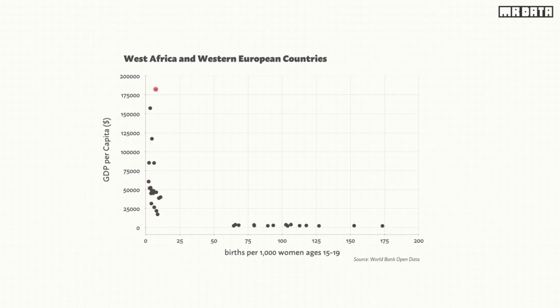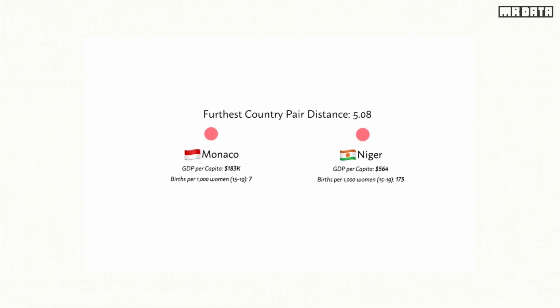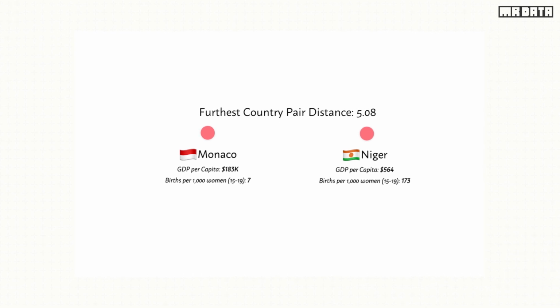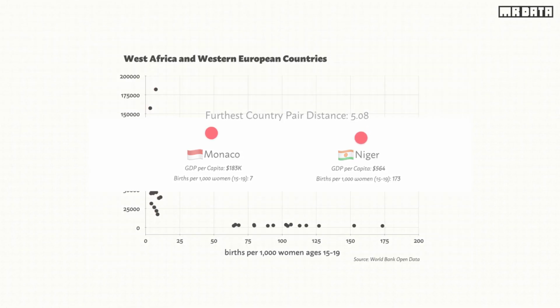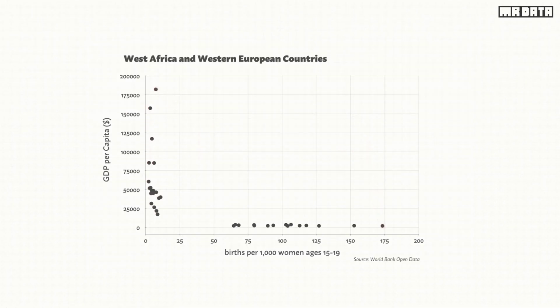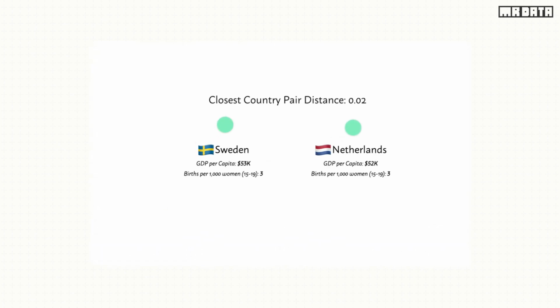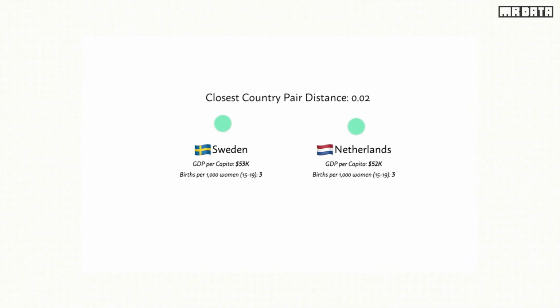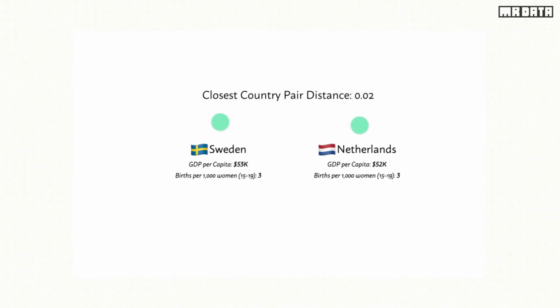The furthest country pair is Monaco and Niger, with a pair distance of 5.8. Niger is one of the poorest countries in our dataset, whilst Monaco is the richest country in our dataset. The adolescent fertility rate between both countries is also wildly different. What is the closest country pair? It's Sweden and the Netherlands, with a pair distance of 0.02. They have very similar GDP per capita, and the adolescent fertility rate between both countries is practically the same.